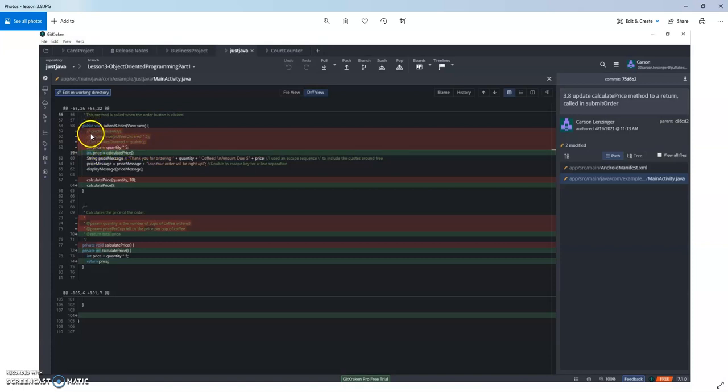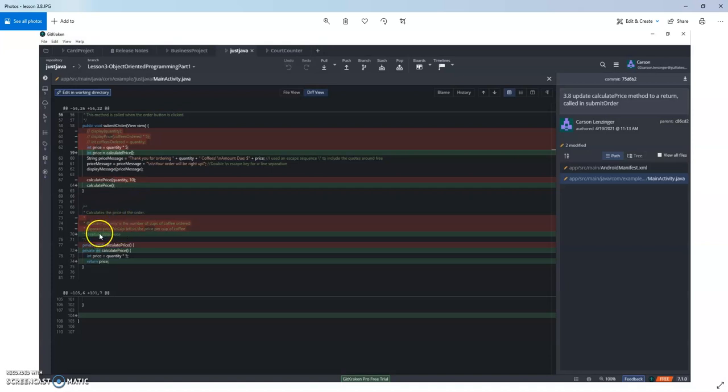See, that wasn't commented out with the two slashes. And so that wasn't a comment, that was actually the code implemented. So now the code implemented is the int price equals calculate price. So that's going to equal calculate price. We had calculate price quantity comma 10, but now we just have it as calculate price,